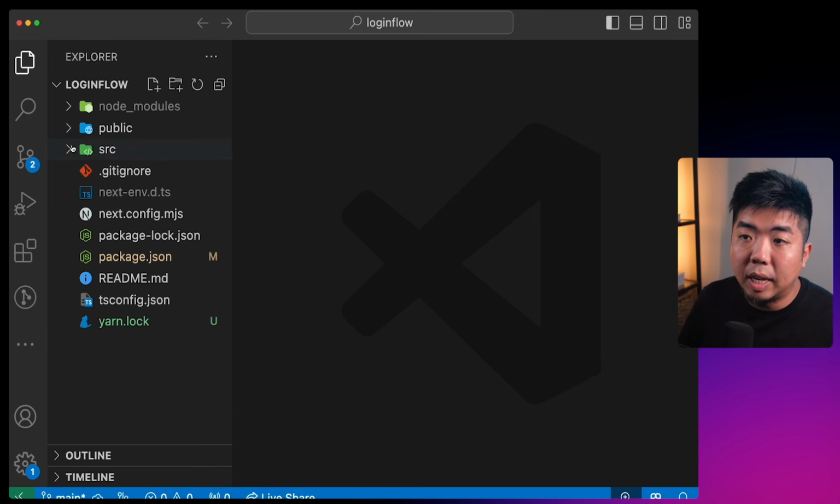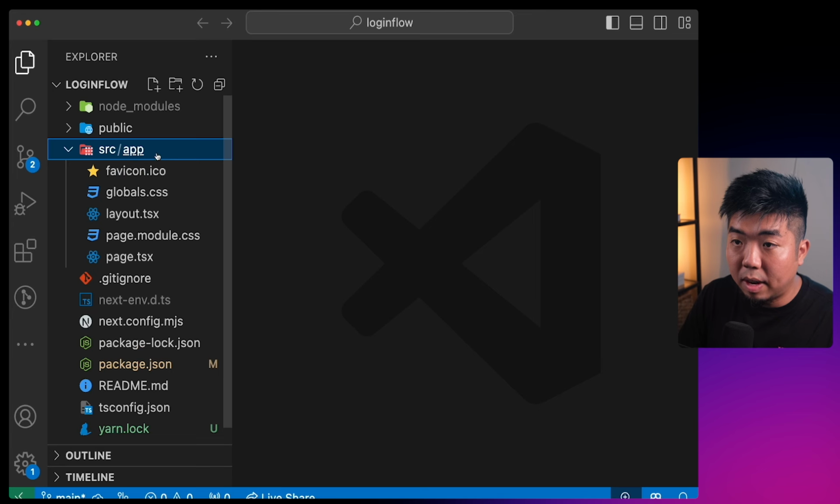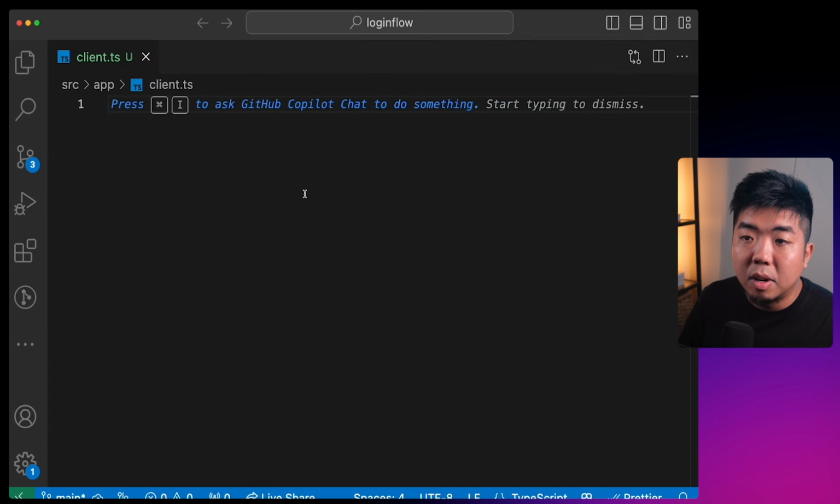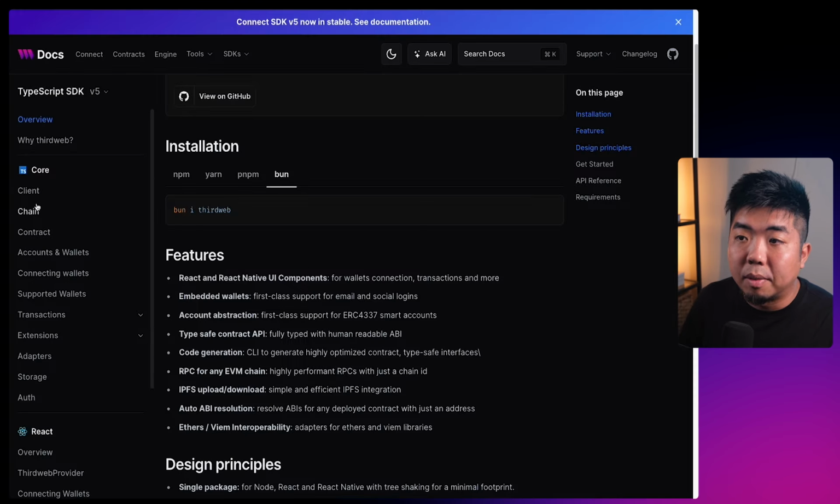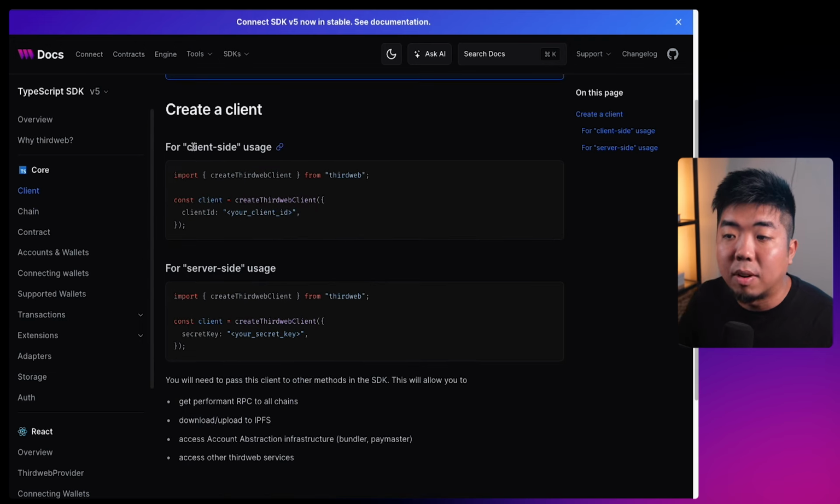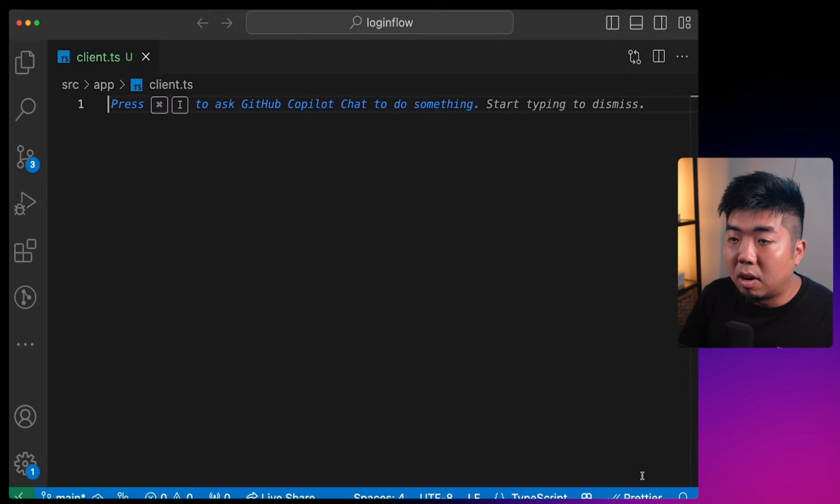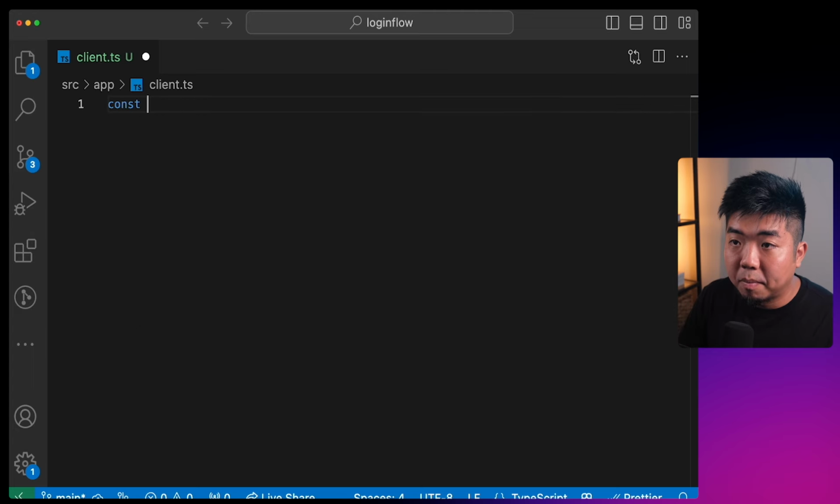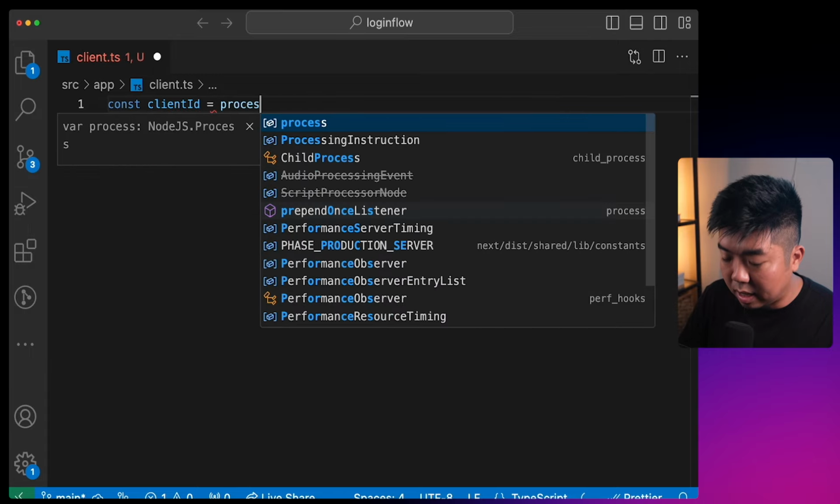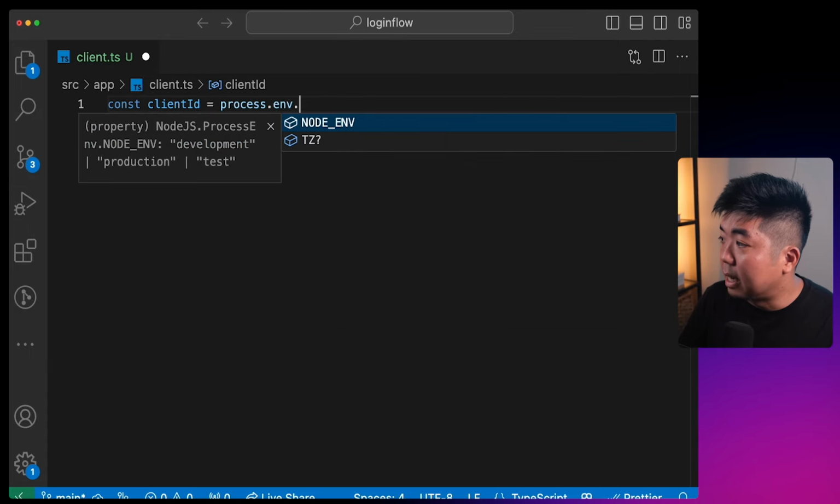So in my source folder, in the app folder here, I'm going to create a new file and call this client.ts. And in this client.ts file, if we look at our docs here, we set up our thirdweb client. Depending on if you have client-side usage or server-side usage, you'll have to provide it with your client ID or secret key. We'll be doing our client ID here. So right here, we're going to create our client ID variable, which we are going to put in an env file. So let's say .env, NEXT_PUBLIC_CLIENT_ID.